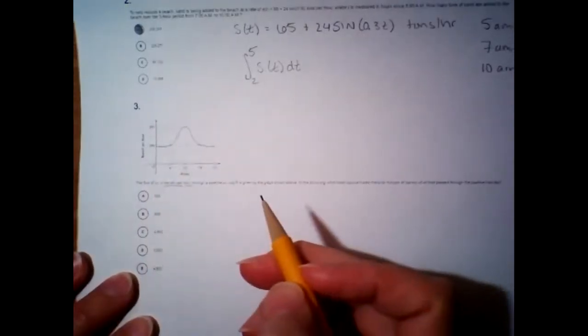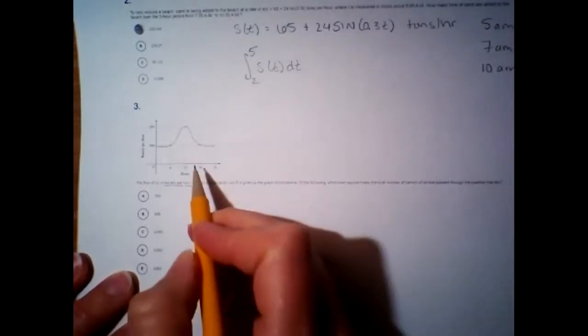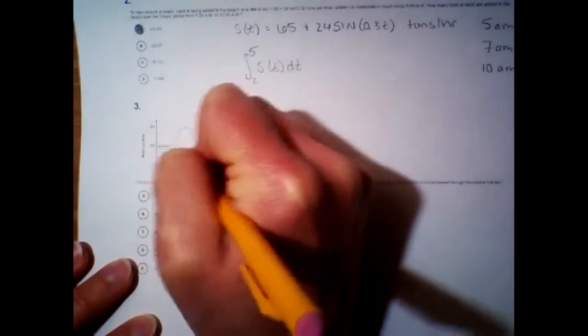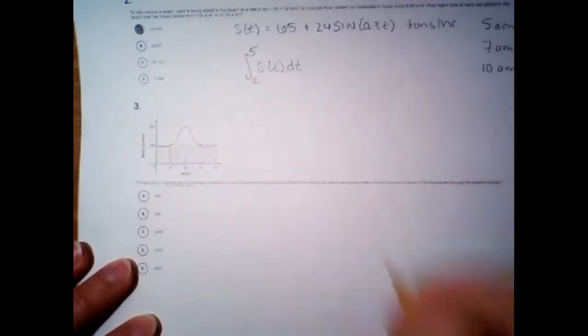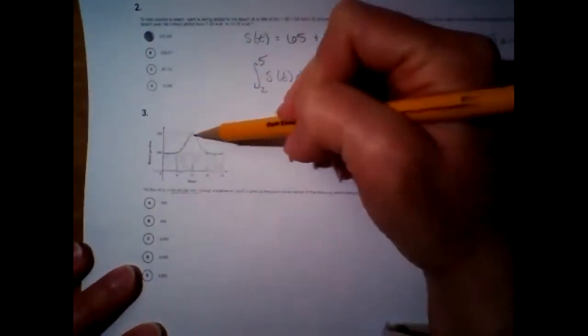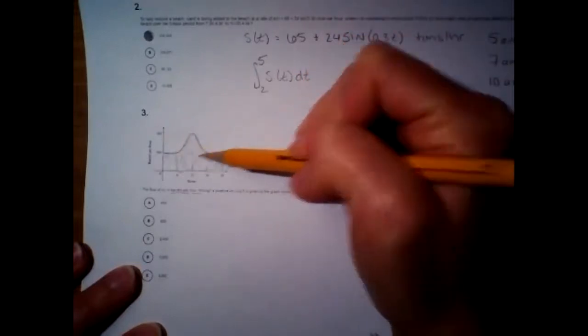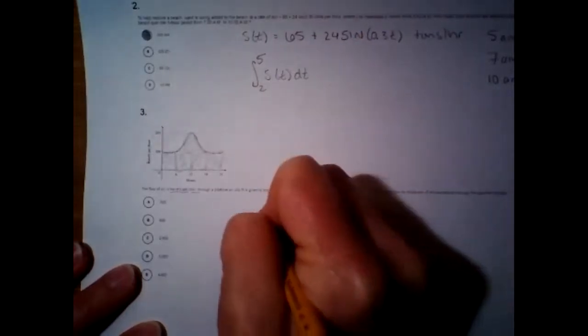So what I would do is count up how many squares, like how many units or boxes, are under this curve. I can't find the area exactly because it's not a shape like a triangle or a trapezoid. But if we're doing a rough estimate, I have one box there, and then this would be 2, 3, 4. So roughly 4 boxes filled in there. And then each of these is roughly a half, so this would be like a fifth box filled in. So I have 5 of them.